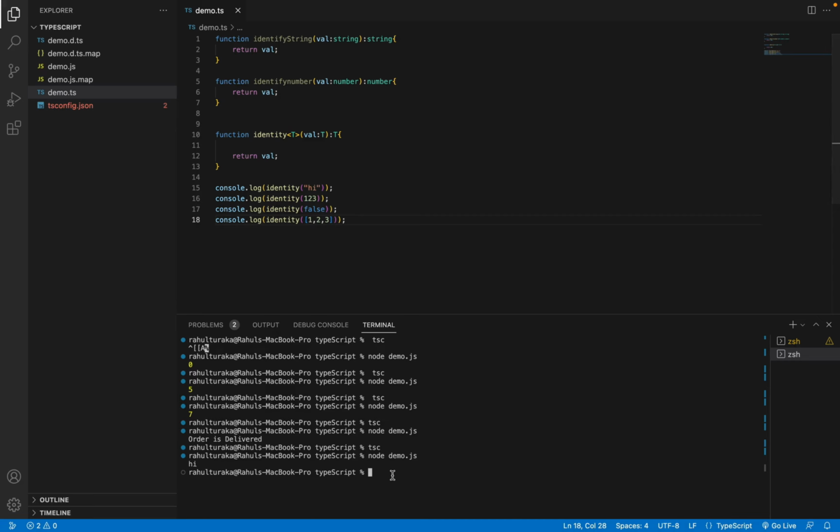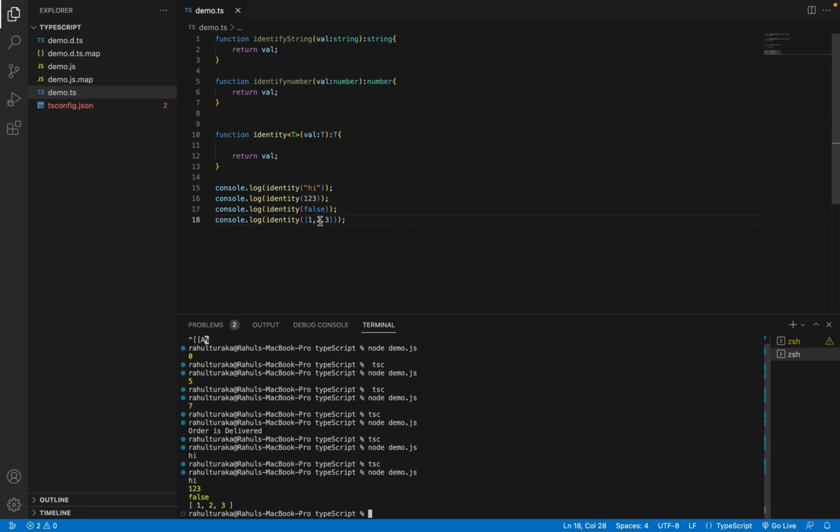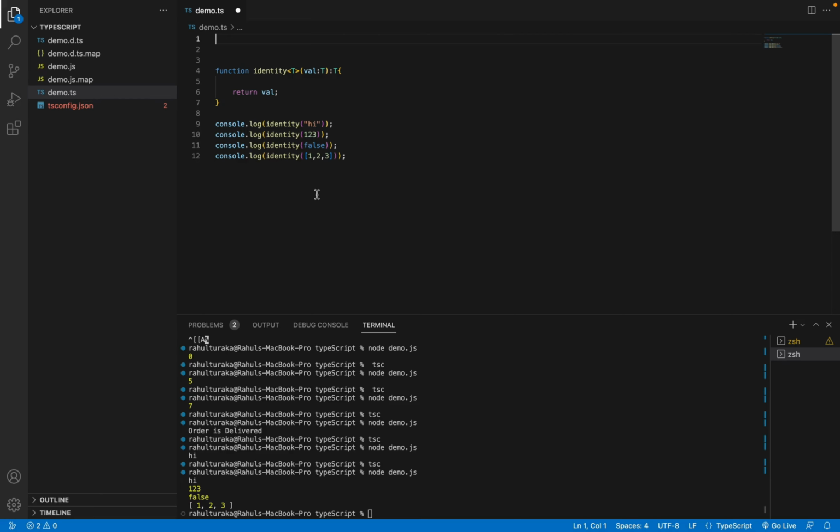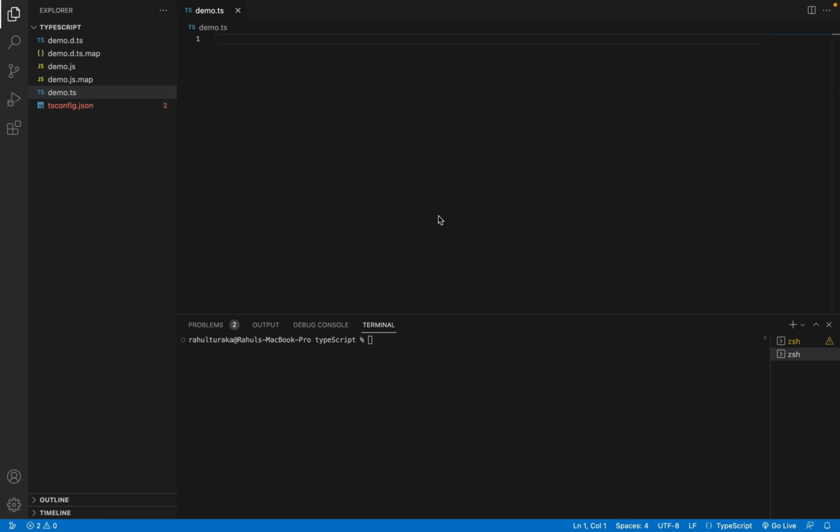So this is all about generics. Now let's talk about enums. Enums in TypeScript are a way to create a group of named constant values. Let's say you want to group a set of constant values; in those cases we go with enums. Enums make your code clearer, easier, more maintainable, and less error prone. Instead of using the same names in different areas, we can set those values as constants in an enum, and we can simply reuse them. So let me show you.